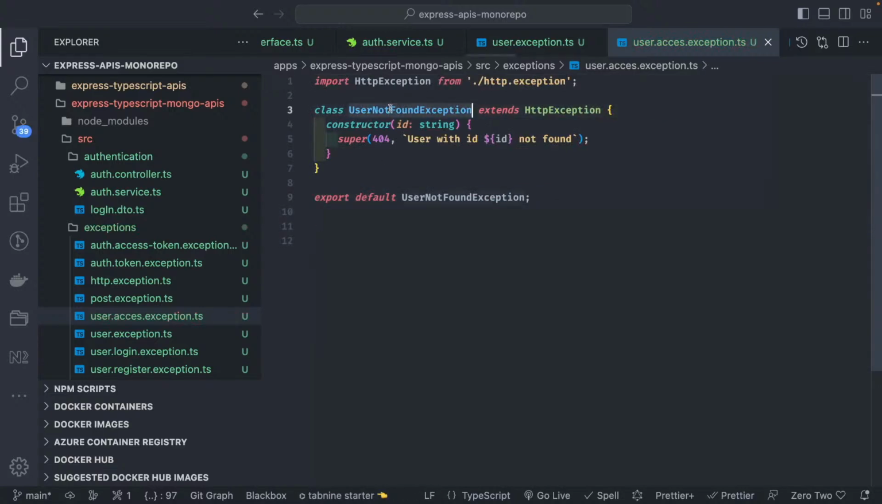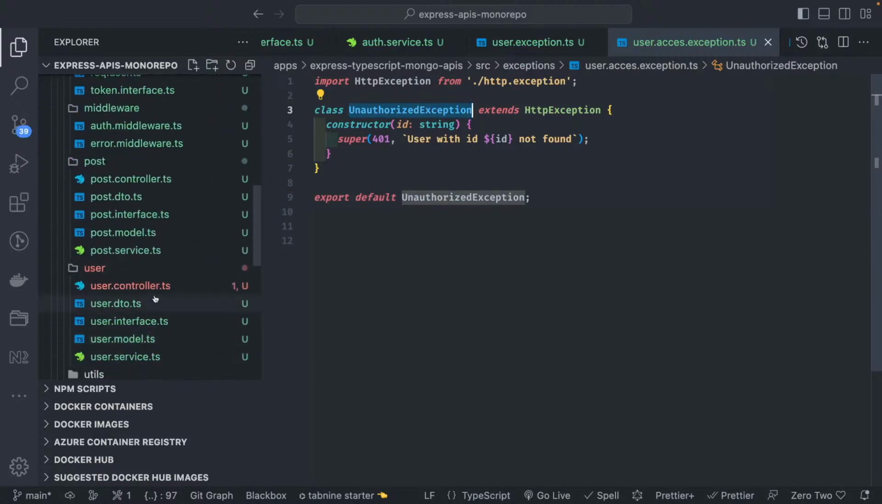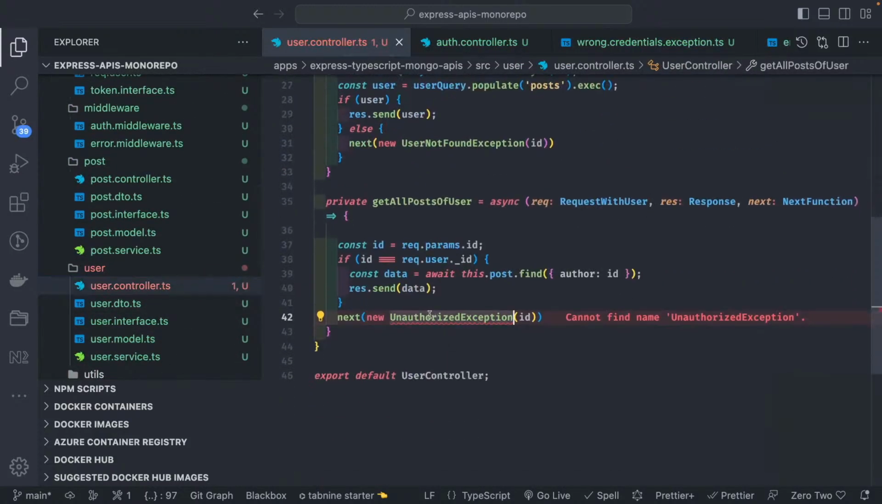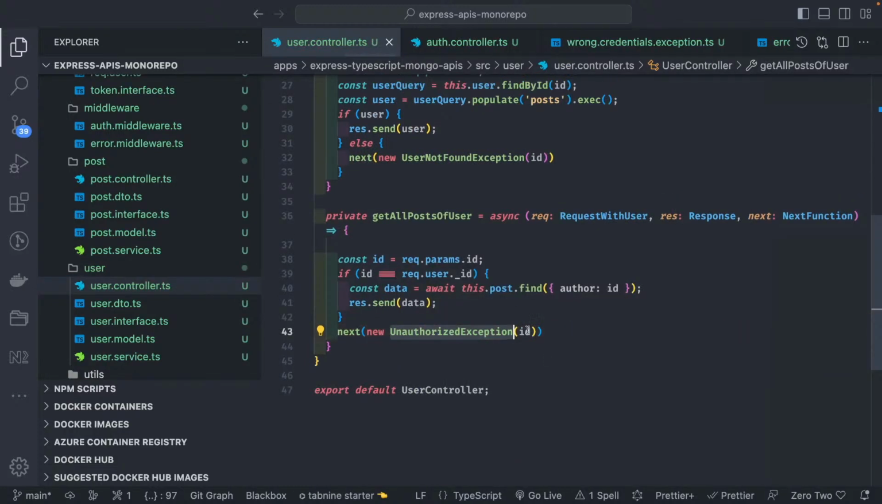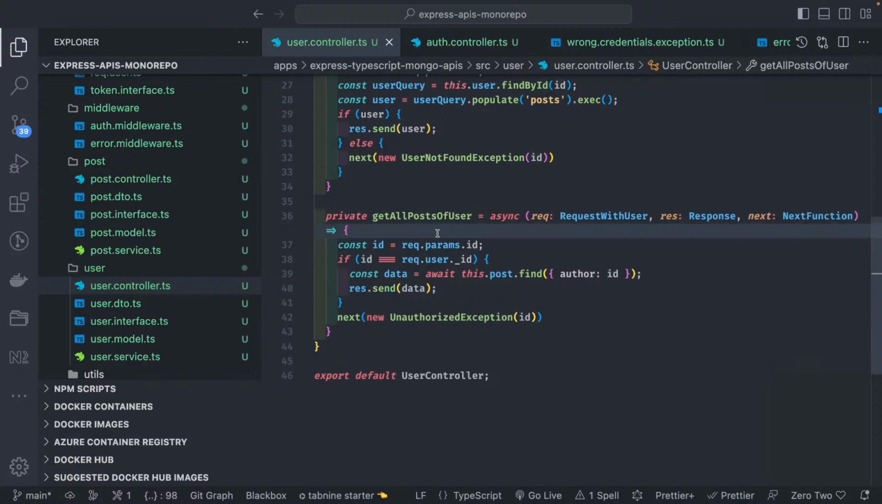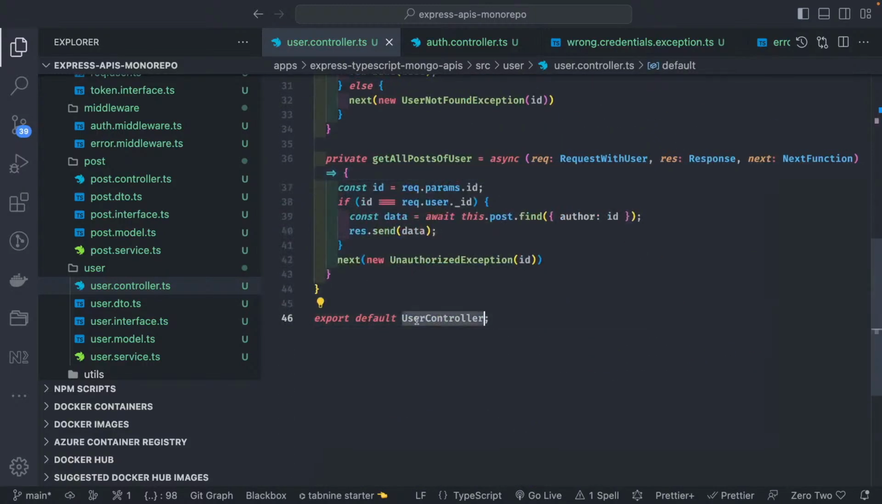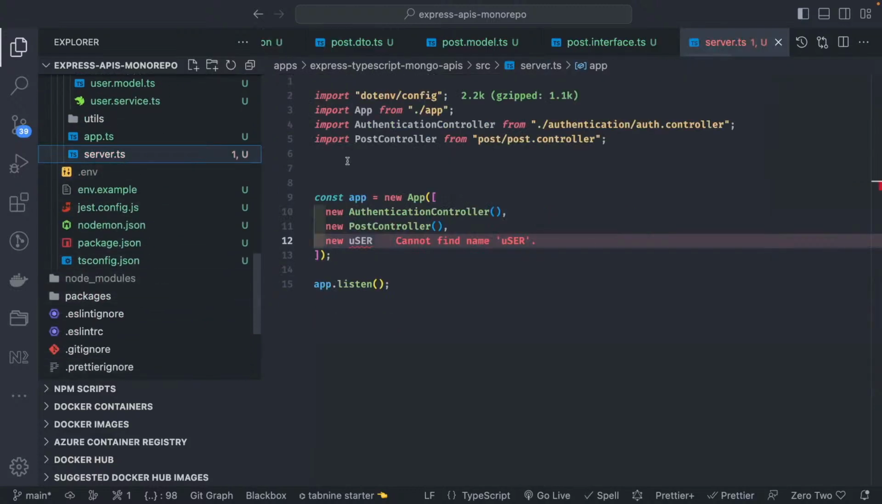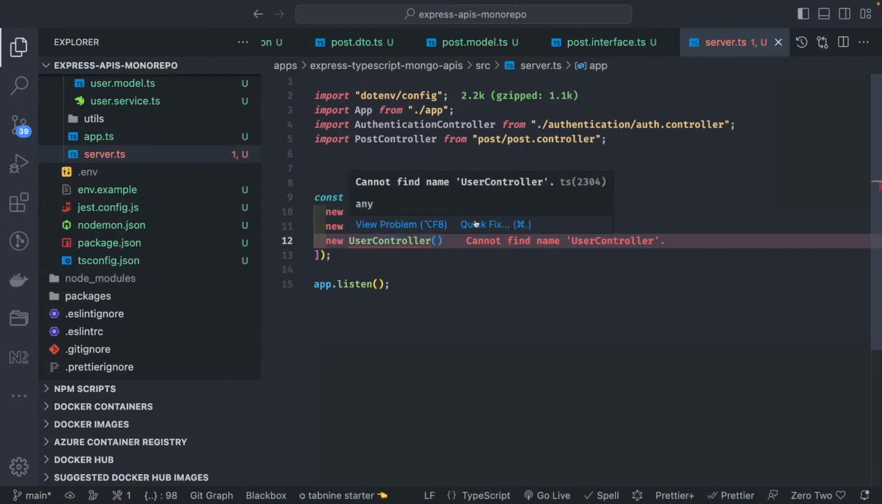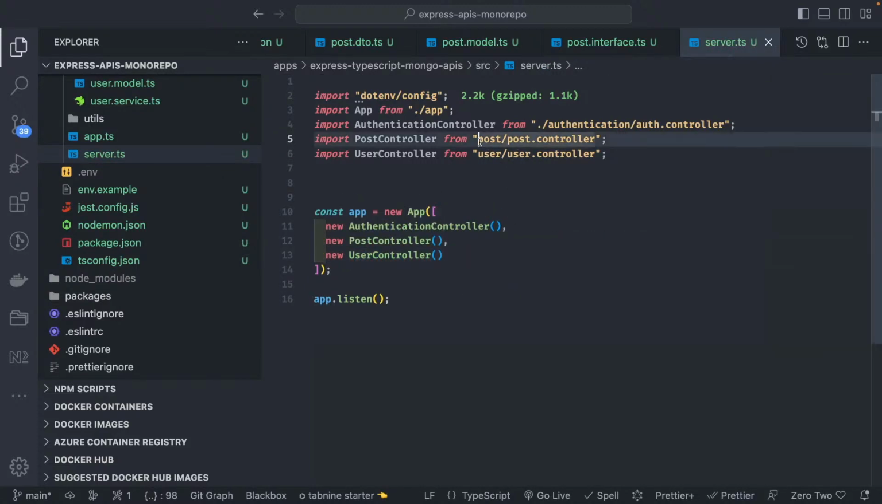Unauthorized exception. So this should be 401. We will change the message. So this is a user controller. Unauthorized exception we can import. You just don't need to pass any ID or something like that. So export default user controller. Register this user controller at your server. New user controller. Import this user controller and fix all these things because these are not imported correctly.